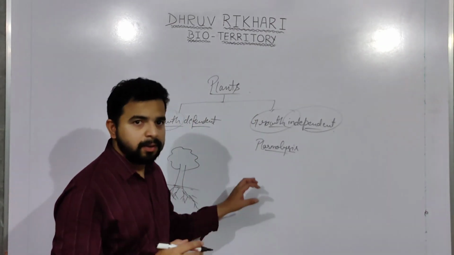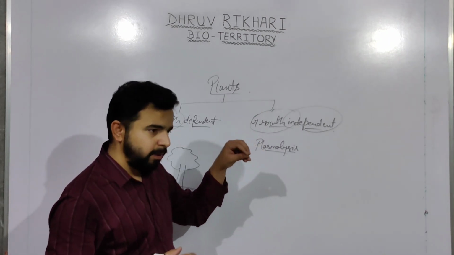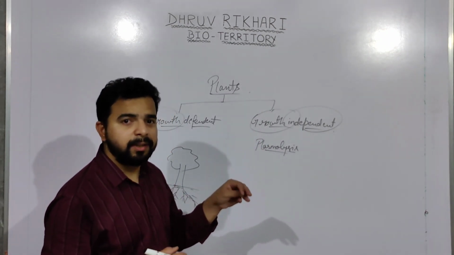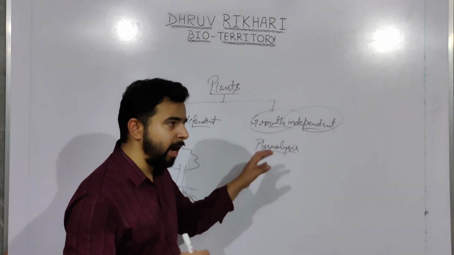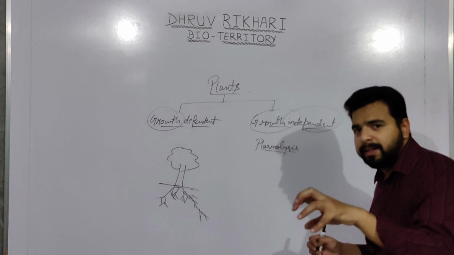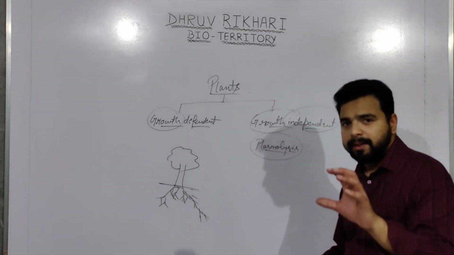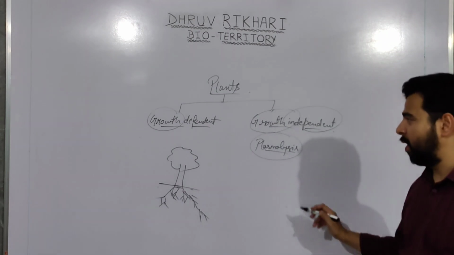Plasmolysis. So what is happening in this case is that there are conditions of scarcity of water, and due to that condition the leaves respond by shrinking, that is, they are getting plasmolyzed.